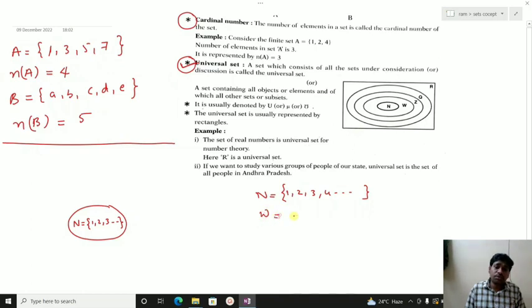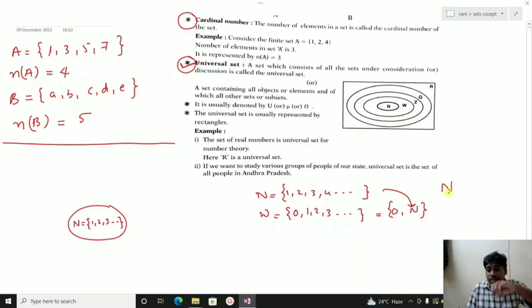Next, the natural numbers included with 0, like 0, 1, 2, 3 and so on, form the whole numbers. This set can be written as 0 comma natural numbers. All the natural numbers are present in the whole numbers, so we can say natural numbers are a subset of whole numbers. The subset symbol is like a C. The representation of these sets is in the form of Venn diagrams.